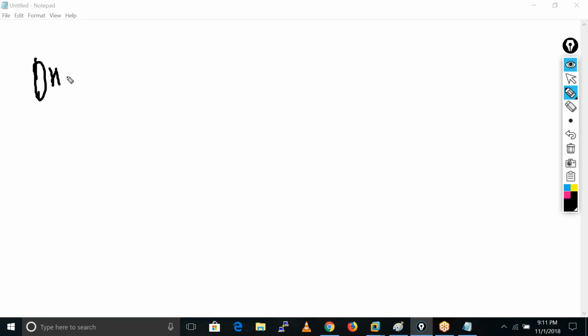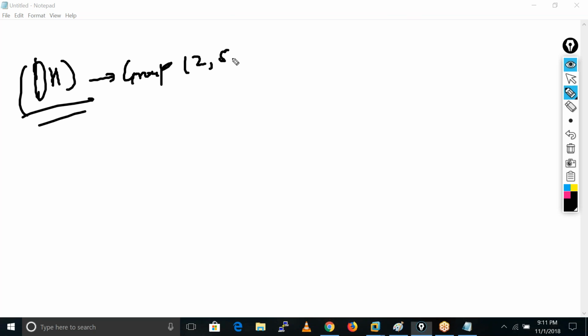Diffie-Hellman is also known as DH. Diffie-Hellman has some groups, like group number 2, 5, 1, and also 19, 14, something like this. We usually use 2 or 5. The key size of group 2 is 1024, and group 5 is around 1536, something like this. I actually forget the exact number for that.